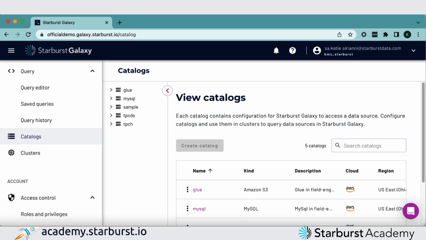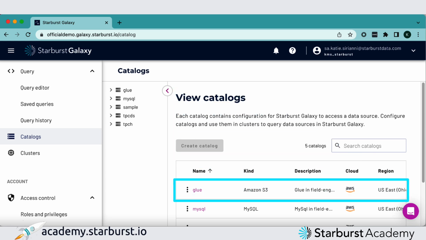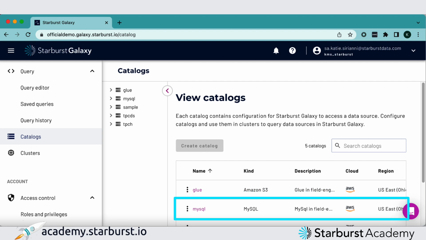So let's switch over to the Starburst Galaxy web UI to see how to federate data from these two sources. We've connected these data sources to Starburst Galaxy as catalogs that have the configuration and connection information we need to access the data. You can see these data sources set up in the View Catalogs pane. The Glue catalog contains income information, and the MySQL catalog contains mortgage information.